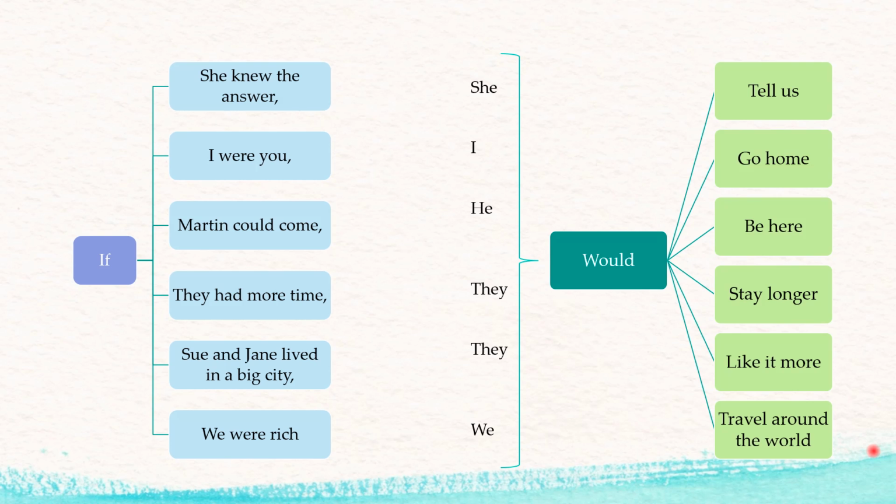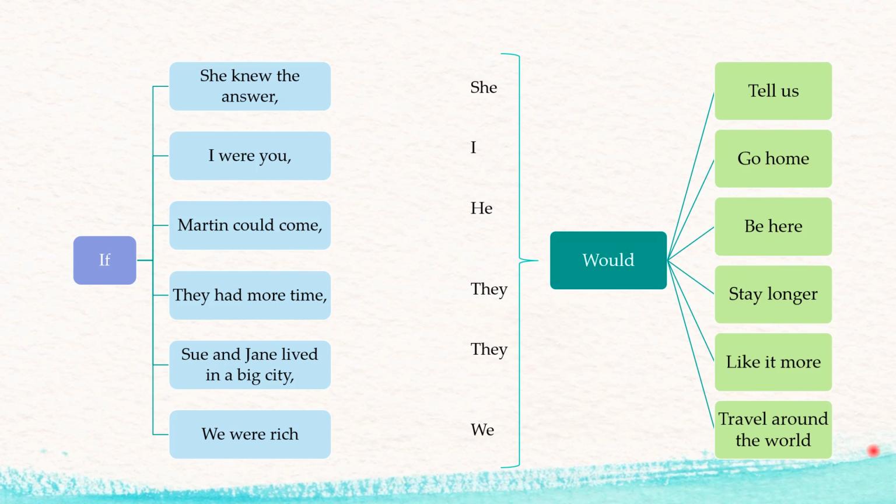Let's check some of these examples and the structure. If she knew the answer, comma, she would tell us. If I were you, comma, I would go home. If Martin could come, comma, he would be here. If they had more time, comma, they would stay longer. If Sue and Jane lived in a big city, comma, they would like it more.